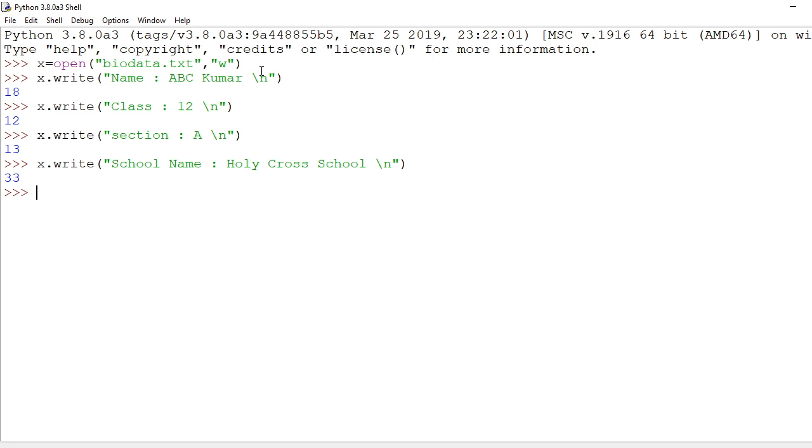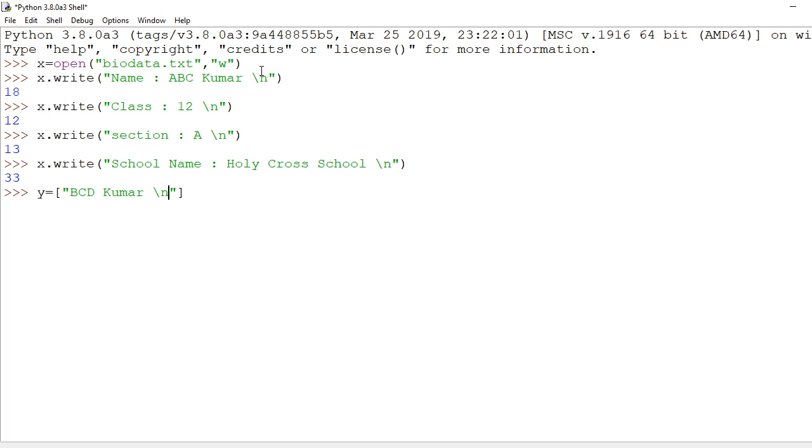See the next method, how you can write in a single line. Let's suppose y is the list name, and I am going to create here the first name, BCD Kumar. Okay, same thing.